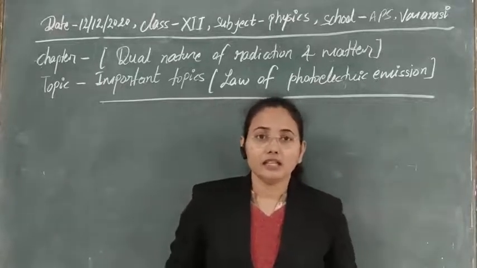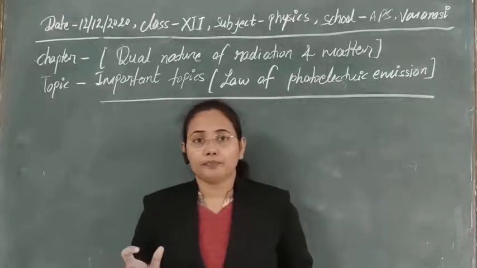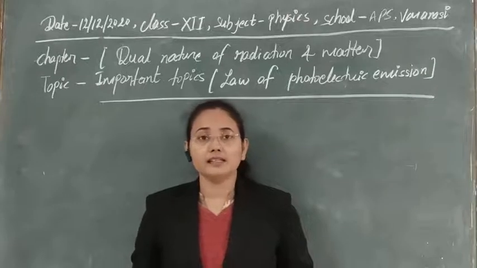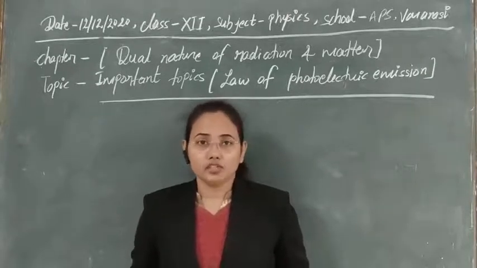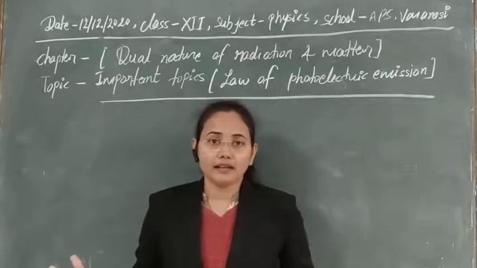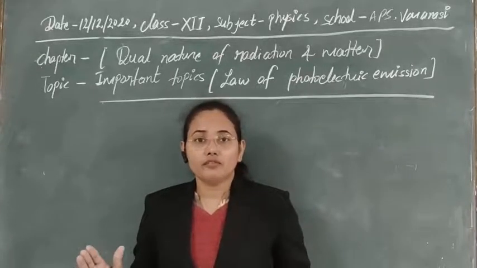They saw that the current obtained depends on certain factors, and with the help of that they gave the laws of photoelectric emission.